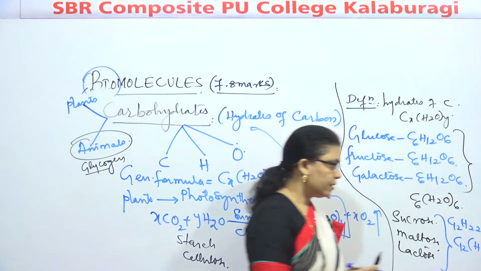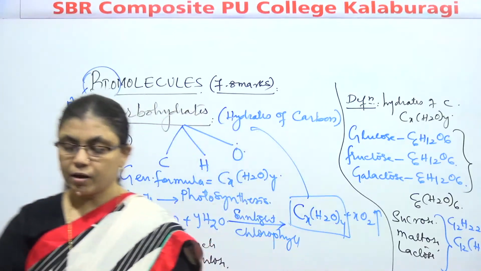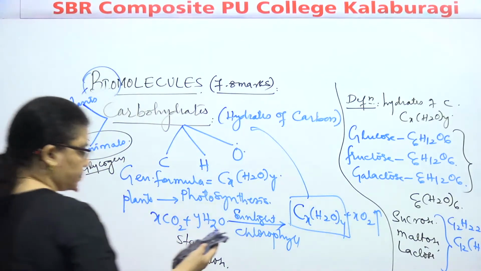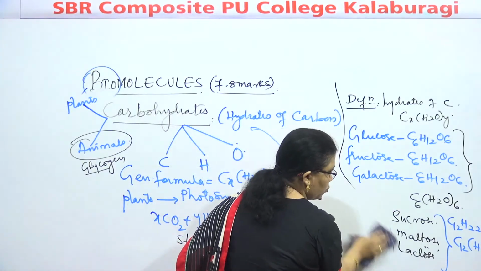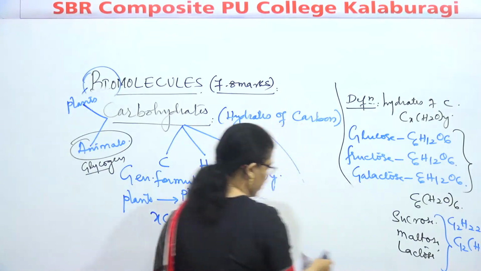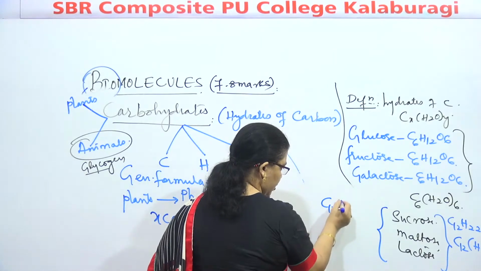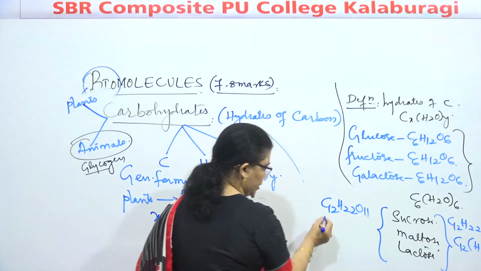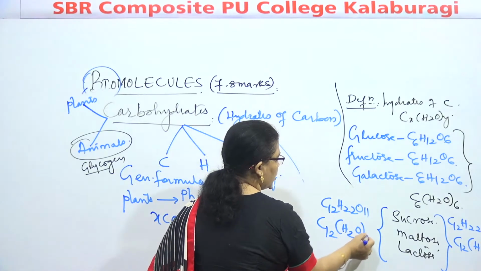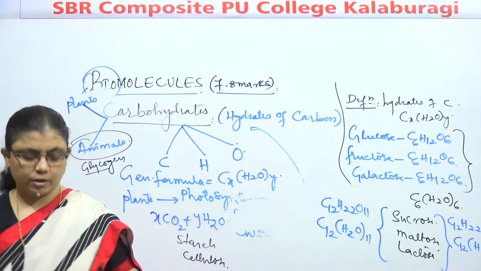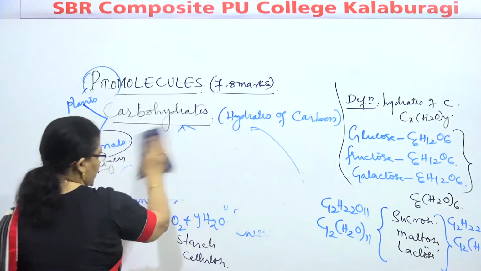So we can say that C12(H2O)11. So it means that all these are what, children? They are like sucrose, maltose, lactose. The formula is the same, C12H22O11. They are obeying the general formula C12(H2O)11. So it means that the molecules which are hydrates of carbon,